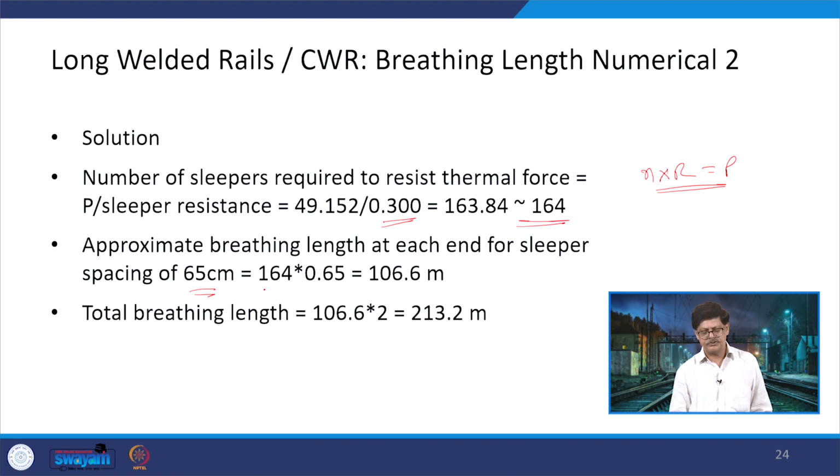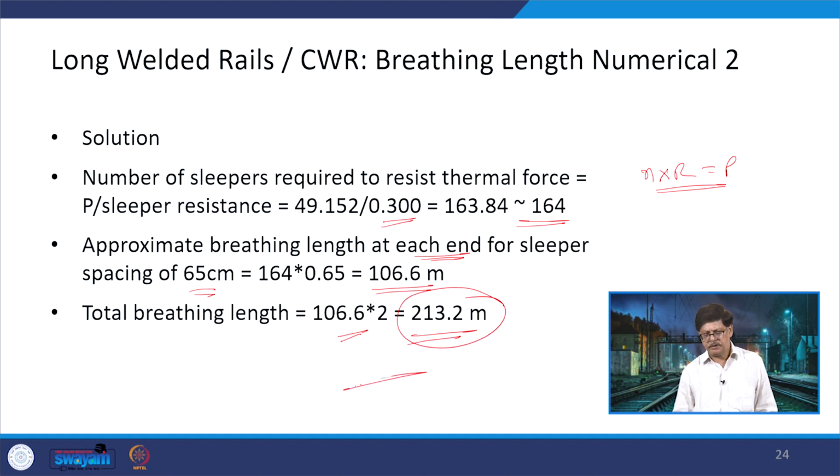So, that means 164 into 0.65, 106.6 meters is going to be the length of the breathing section at each end. This is at one particular end, and the total breathing length, which will be a summation of the breathing length on both of the ends, will be 2 times that, that means 213.2 meters. So, this is the value which will be moving.